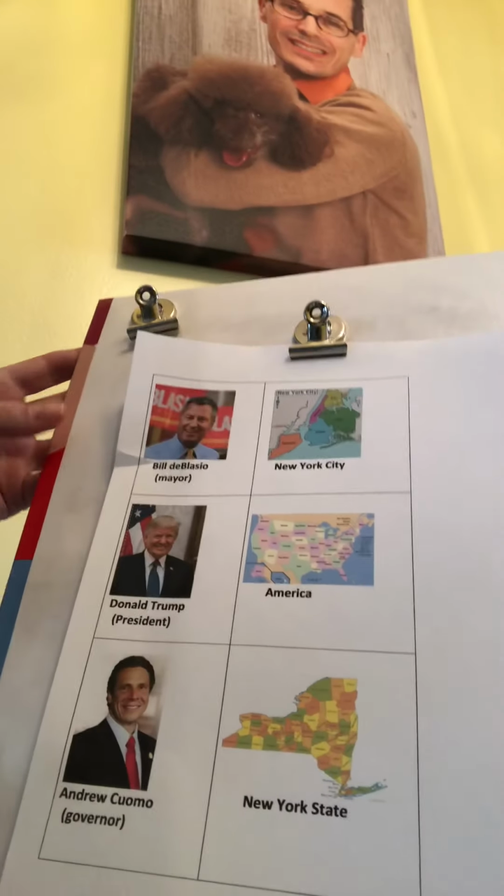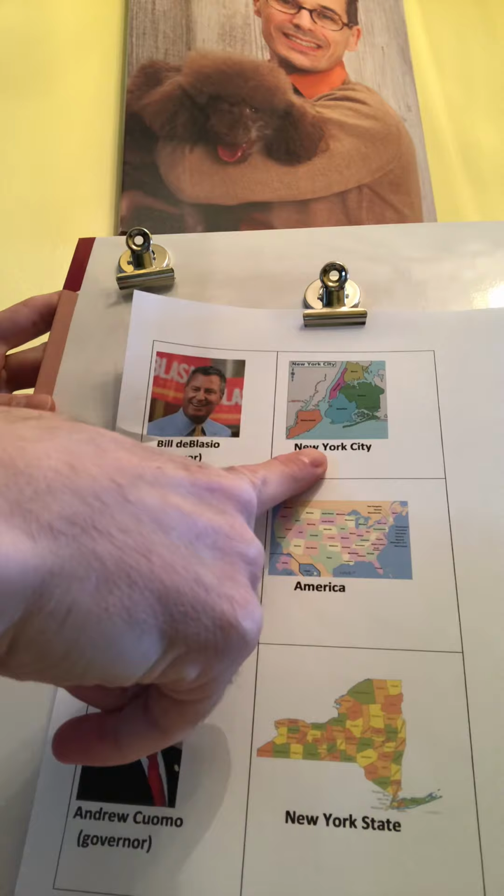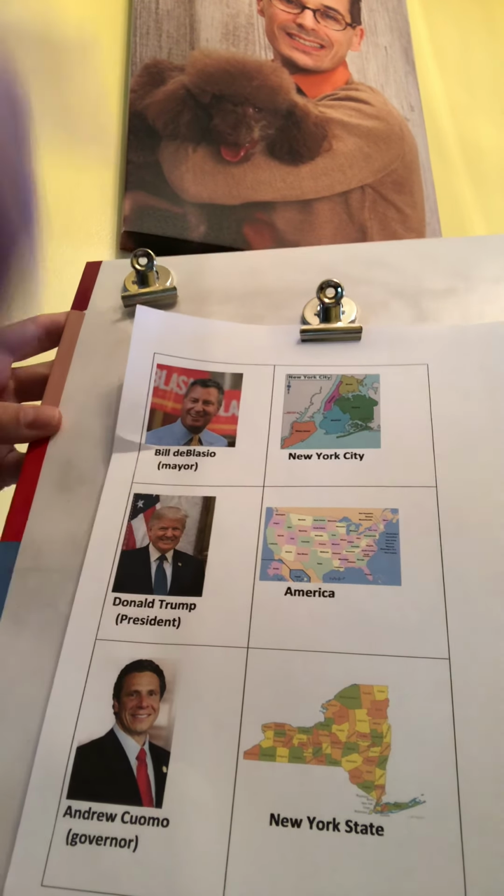And all of those leaders are responsible for protecting our rights and writing new laws and keeping us safe and free and making sure that the citizens follow the rules and laws that we have. But there are some differences. So here at the top, I have the mayor of New York City, Mayor Bill de Blasio. He works to keep the citizens in the city safe, and he helps make the laws for the city and makes sure the laws are followed. And he's the leader of the local government. He takes care of the community we live in, like Forest Hills.